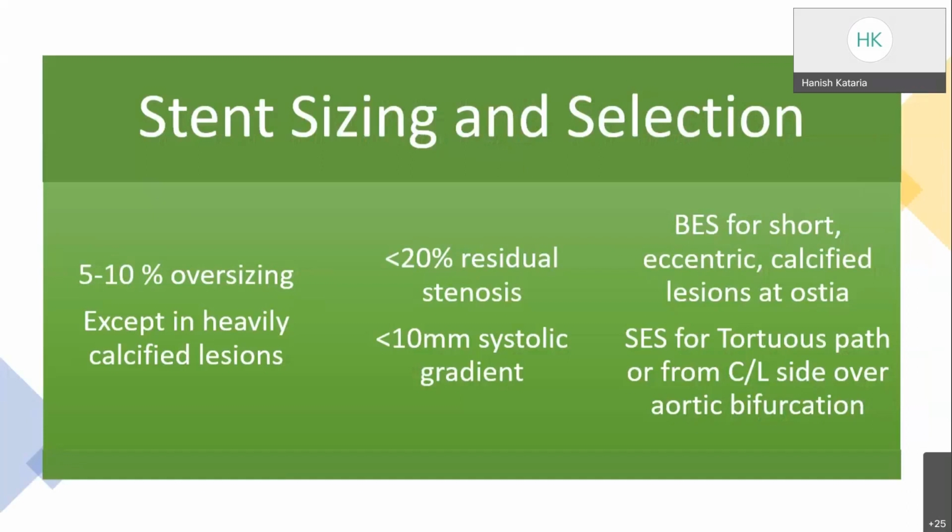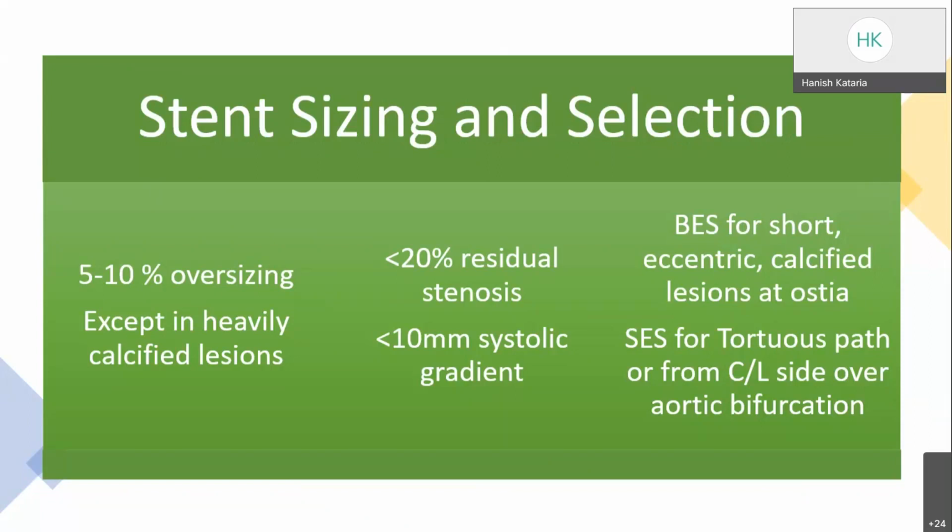Then, stent sizing and selection. About the sizing, 5 to 10% oversizing is recommended, but it should not be used in heavily calcified lesions, because it can lead to fracture of the lesion, dissection, and can cause rupture also. For short eccentric calcified lesions, which are normally present at the ostia, balloon expandable stents are used,